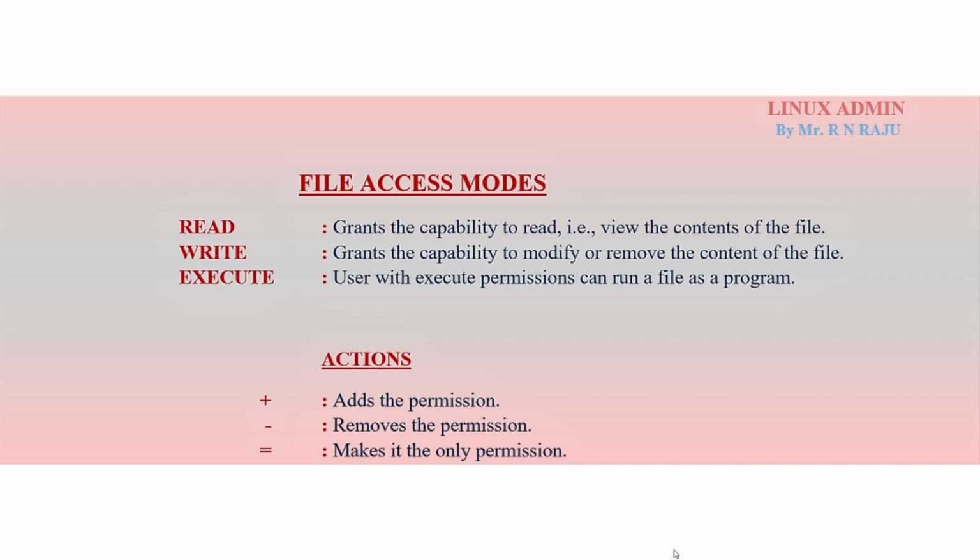The second one is write permissions. It grants the capability to modify or remove the content of the file. So if you want to modify or remove the content of the file, then you need write. And execute means a user with execute permissions can run a file as a program.